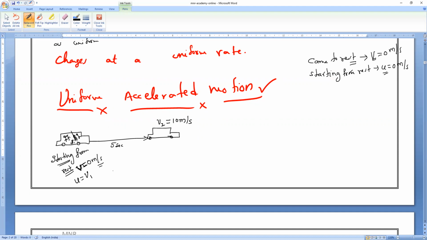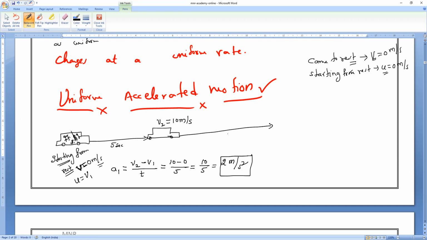10 meter per second. Can you find the acceleration from here? Let me take acceleration a1 is equal to final velocity V2 minus initial velocity V1, divided by time taken t, which is 10 minus 0 divided by 5, which is 2 meter per second square. Is everything clear? Sanjay, Pranav, Lingesh?